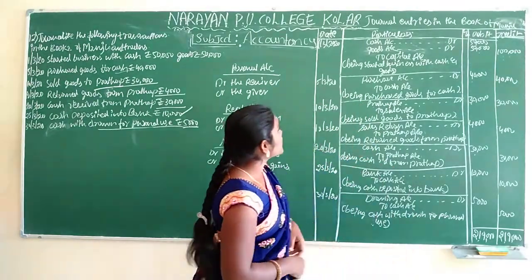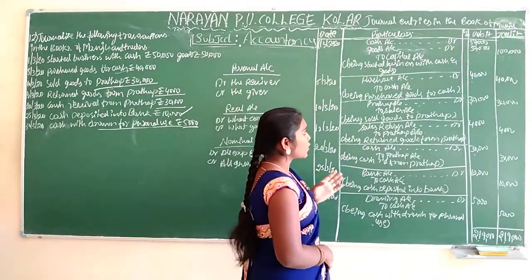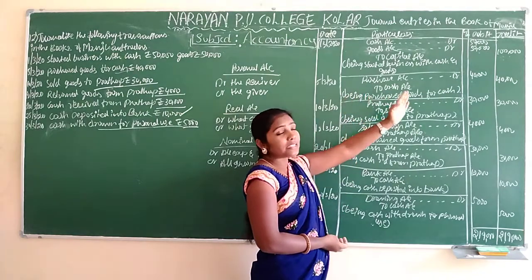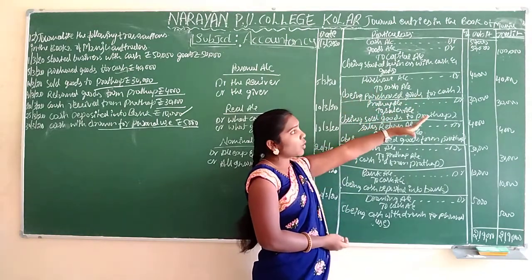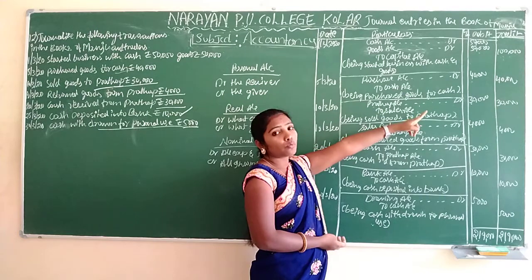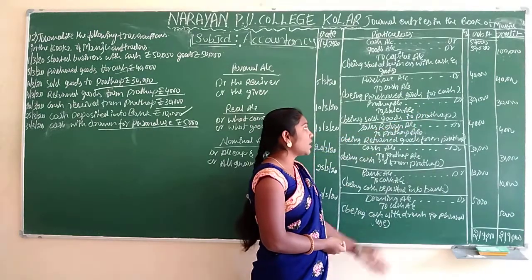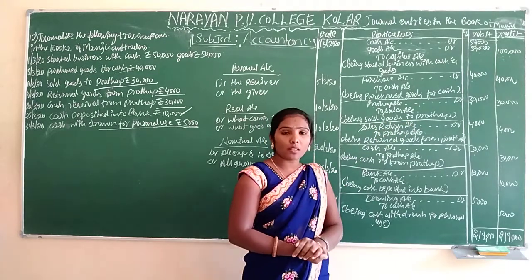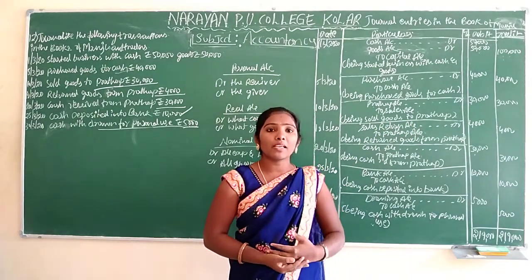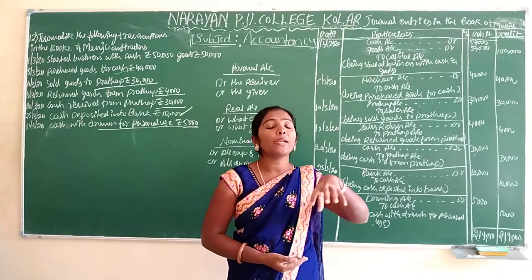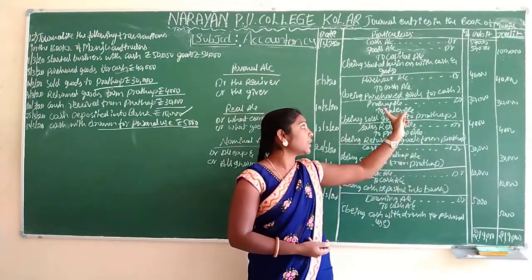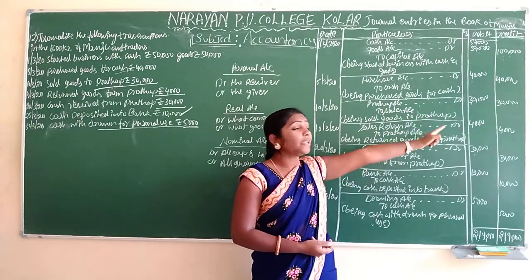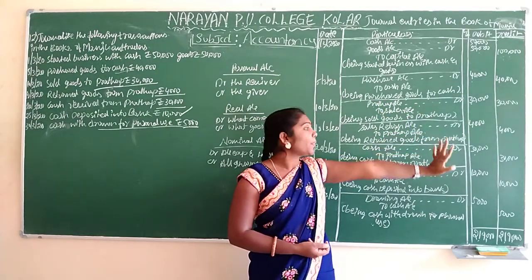Okay. Next is purchase account, purchased goods for cash. Purchased goods for cash means what's the entry? Purchase account debtor to cash account. In debit column 40,000, in credit column 40,000. And sold goods to Pratap. If we sell, what will we get? Cash we will get. But still Pratap didn't pay, that's why we are writing Pratap only. Pratap account debtor to sales account. In debit column 30,000, in credit column 30,000.